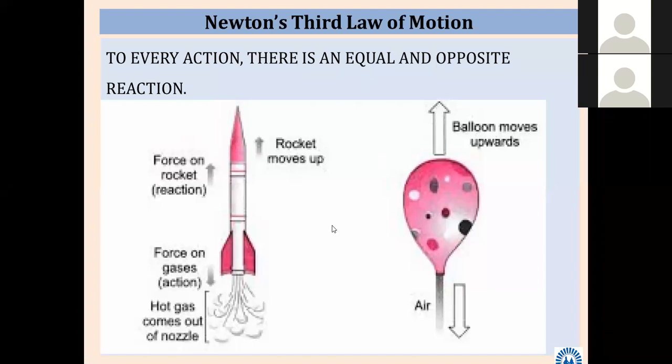Any other example? This is also firing a bullet from the gun. It is also a famous example of Newton's third law. Then launching of a satellite, this is also a most famous example. Again, can I say aeroplane? Is the aeroplane an example?